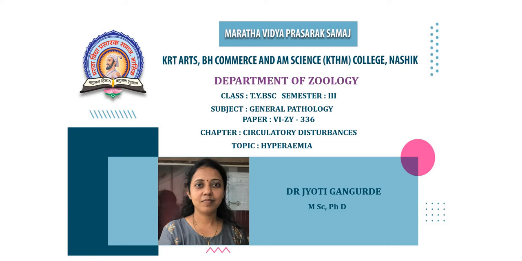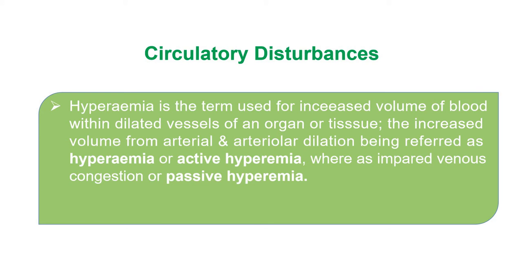Students, today we are going to discuss a new chapter, circulatory disturbances, and the topic hyperemia. Let us discuss what is meant by hyperemia. Hyperemia is the term used for increased volume of blood within the dilated vessels of an organ or a tissue.